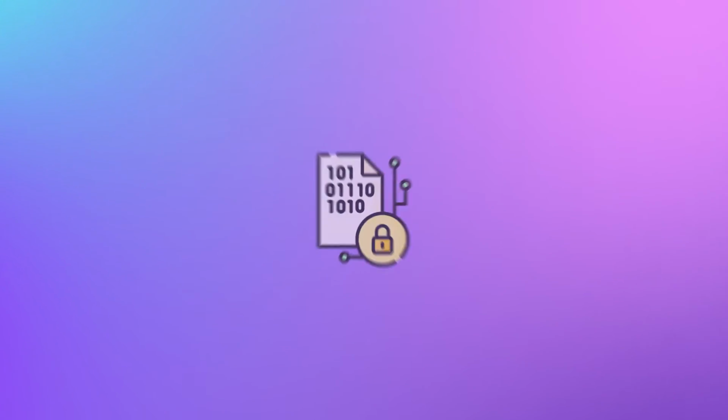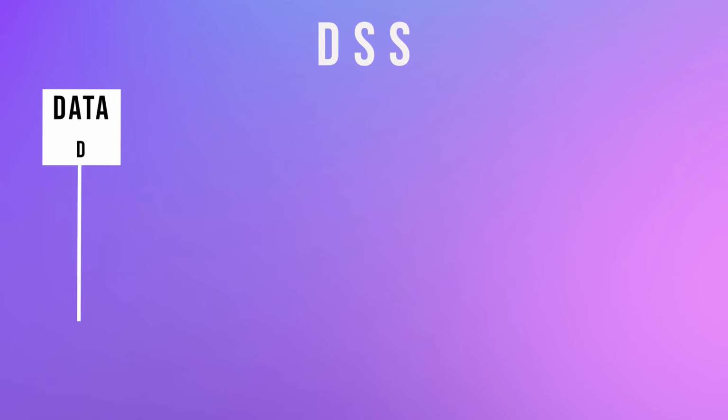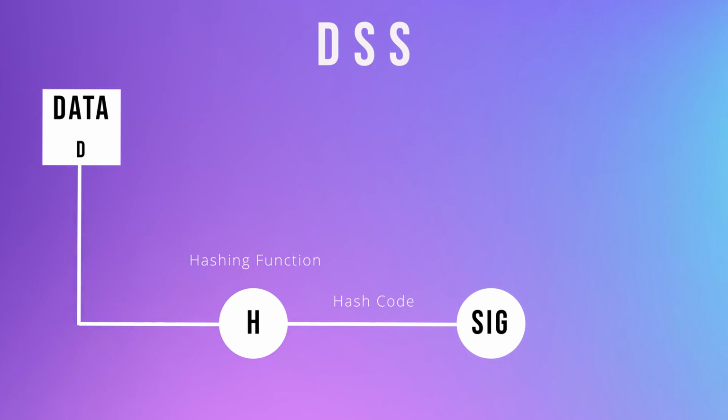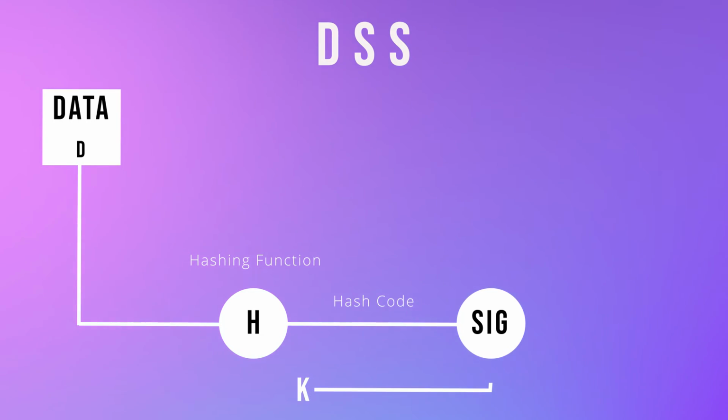We just saw how digital signature works, but that was the RSA approach. Now let's have a look at the Digital Signature Standard, DSS, approach, which uses the Digital Signature Algorithm. Unlike RSA, DSS does not provide any encryption or key exchanging strategies. So again, a copy of the data is passed through the hashing algorithm. Then a random number k is generated, which is different for every signature.